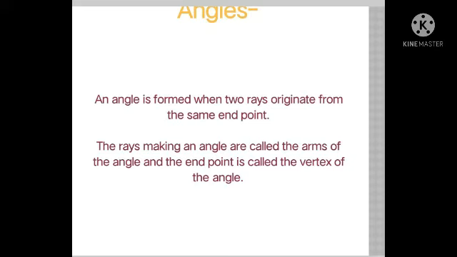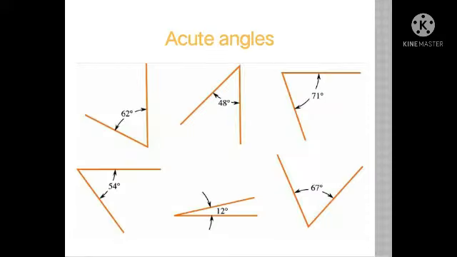Now students, the angles can be categorized into different types. Let's see the first category, the acute angle. Looking at these pictures, can you give me an idea what an acute angle is?